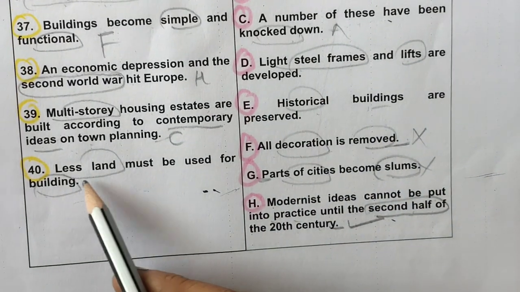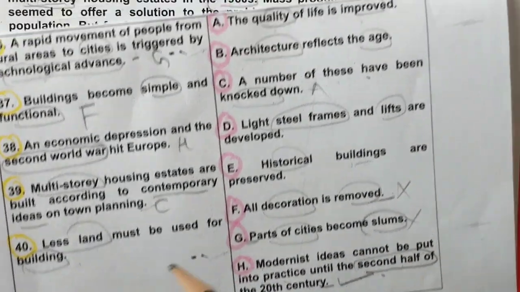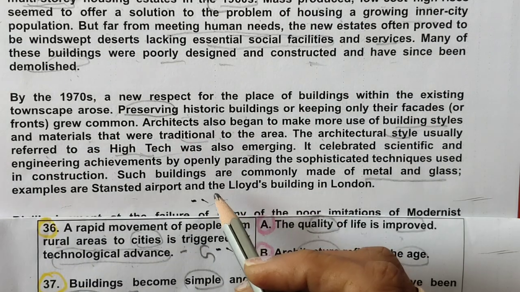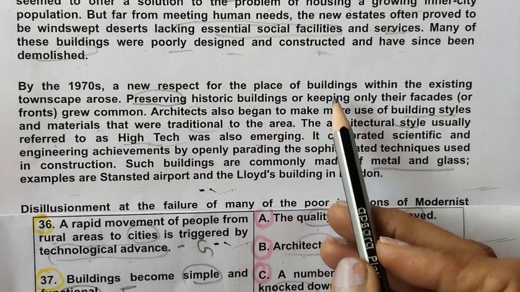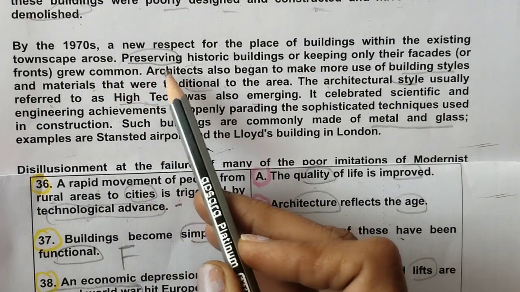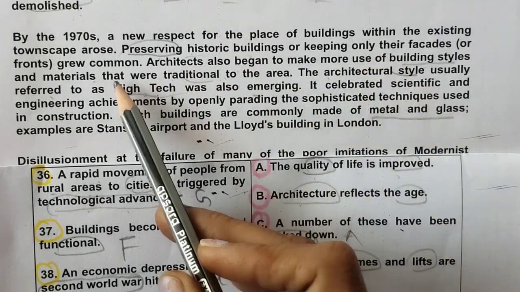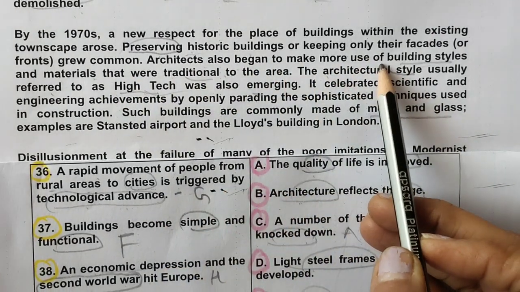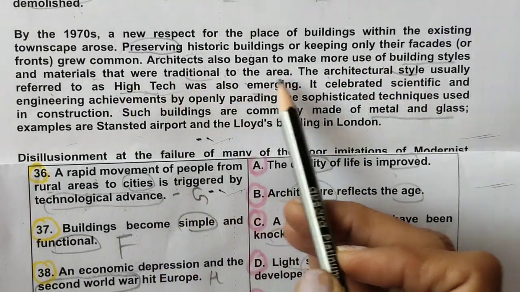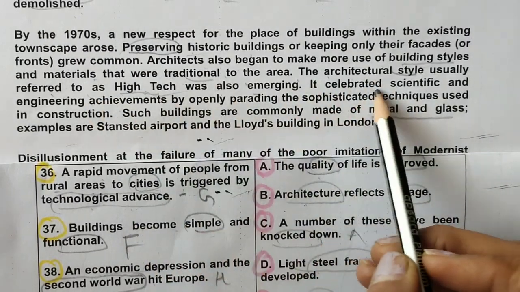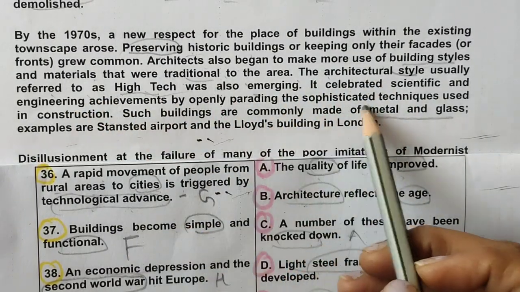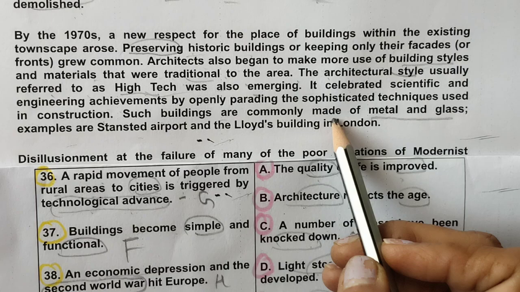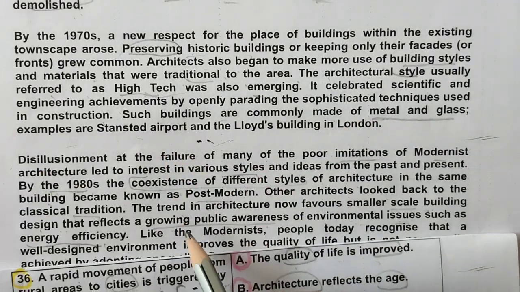The last one, less land must be used for building. Okay, less land within the existing towns to keep their facades. Architecture also began to use more building styles and traditional to the area. It's celebrated techniques used. Such buildings are commonly made of metal and glass.